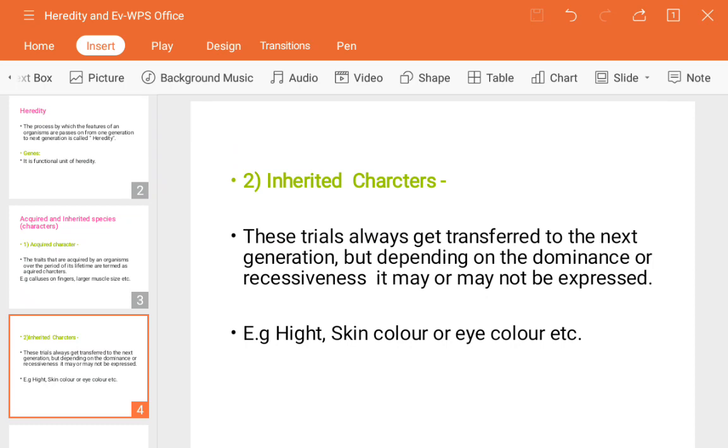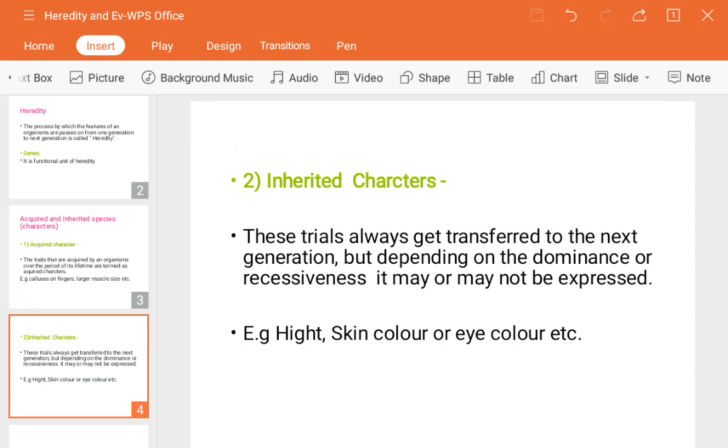According to Mendel's laws, he put forth so many laws, and according to that, dominance and recessiveness are already present in a particular organism. He gave the example of green peas. But not only green peas, there are so many things surviving on the earth, any flower, human beings, animals, which have recessive and dominant characters.